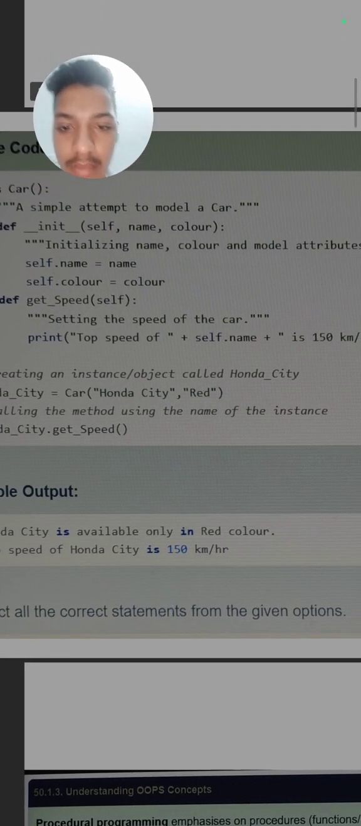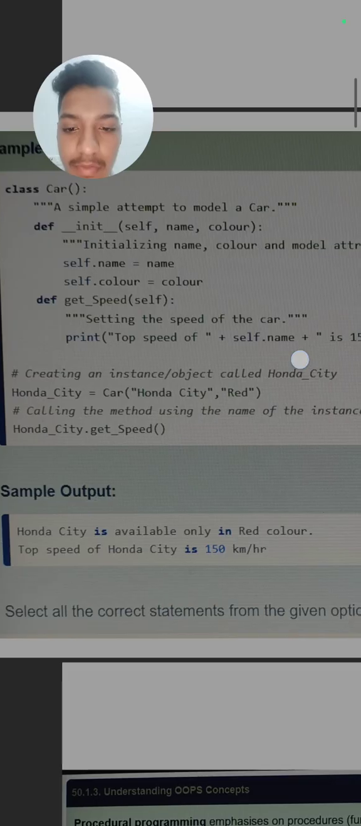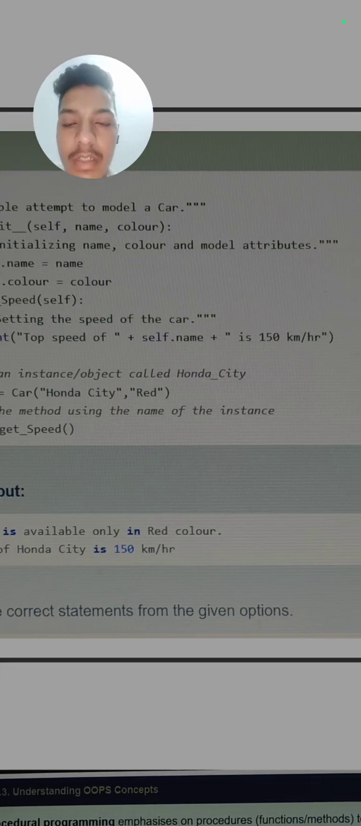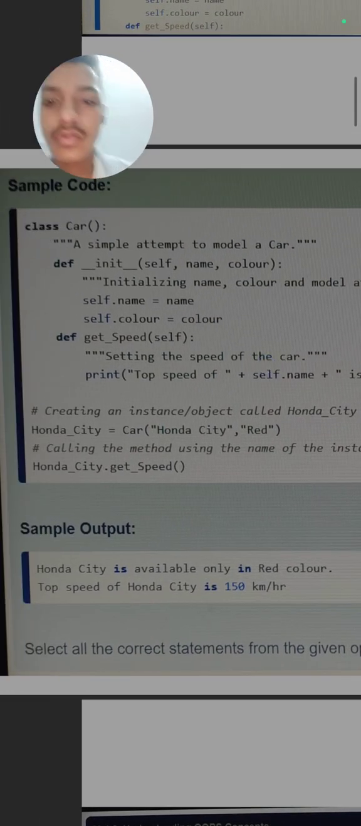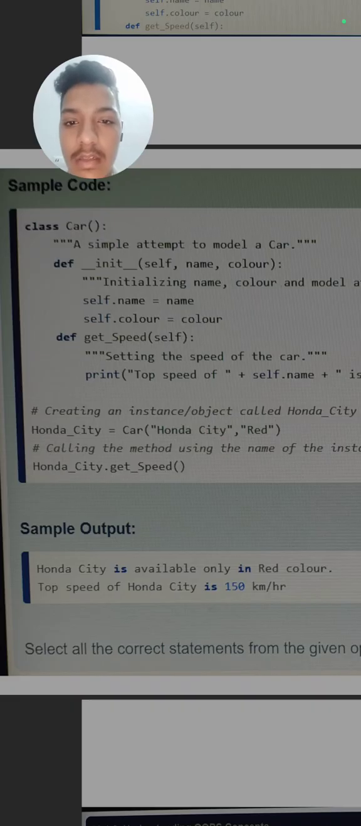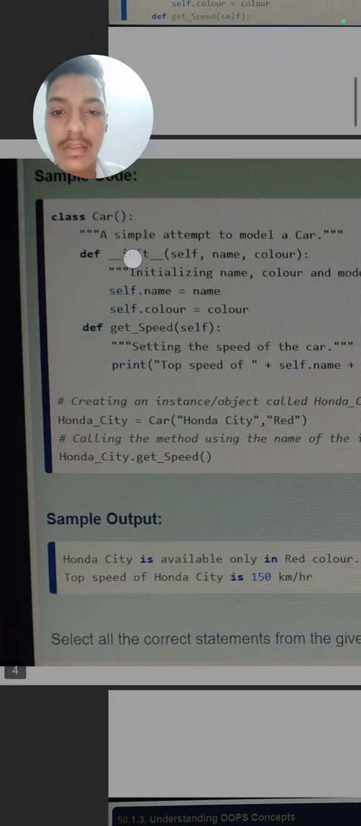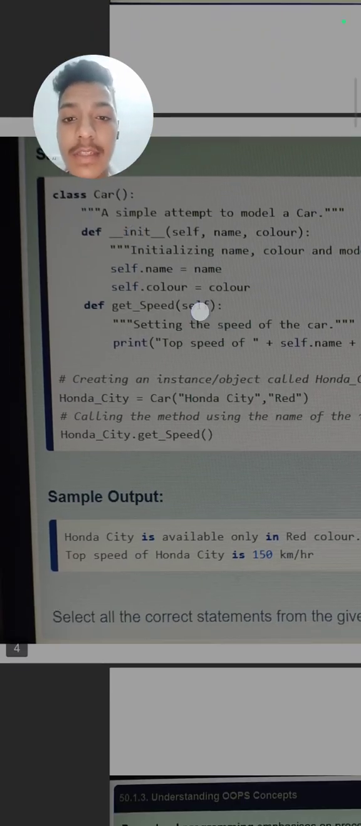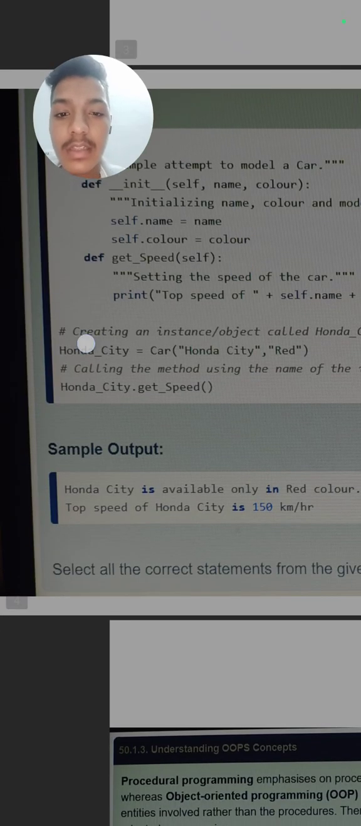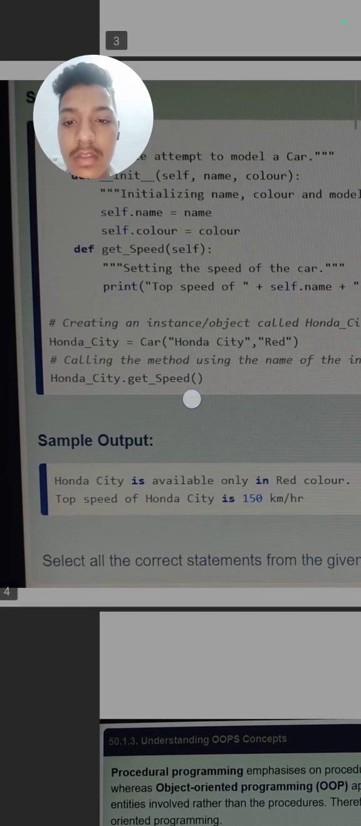So here, top speed of Verna, top speed of Honda City is 150 km per hour. In this way classes and objects are used. So this is the class, and these are the variables. For declaring the variables we use the initializing function, which is double underscore init, then again double underscore, then we will define the method, then we will create an instance of the class. So this is the procedure.